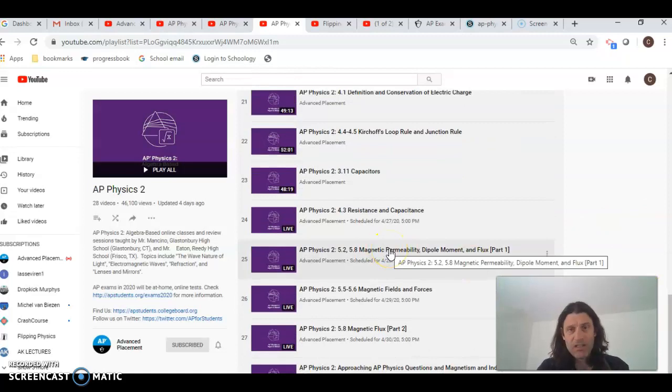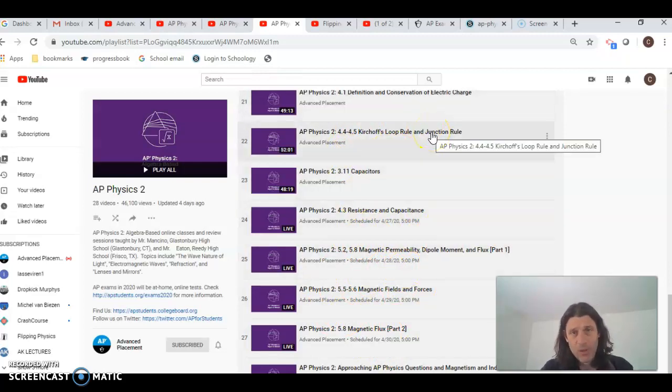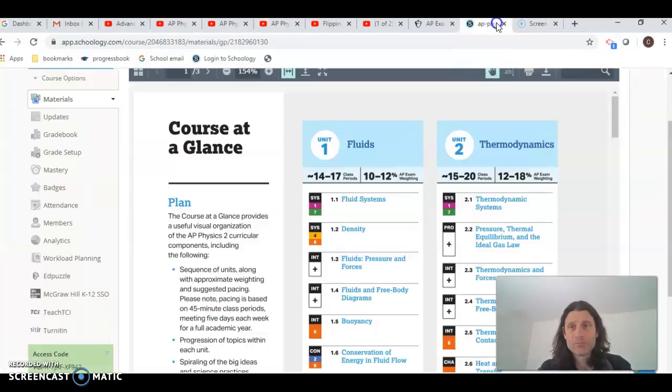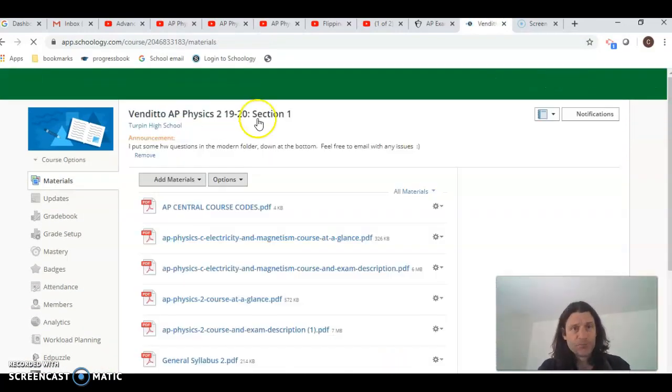Magnetic permeability, again, we said, so this is all one topic. These 3 are one topic. So this is another topic, but that'll help you break it down into various locations. And then again, on my Schoology page, then what we'll do is just go back here.